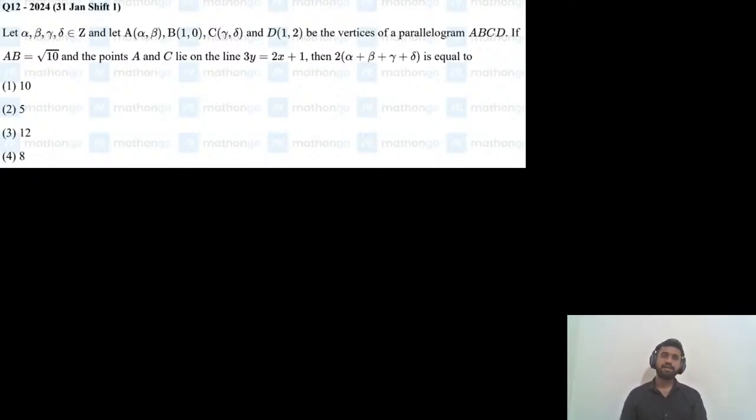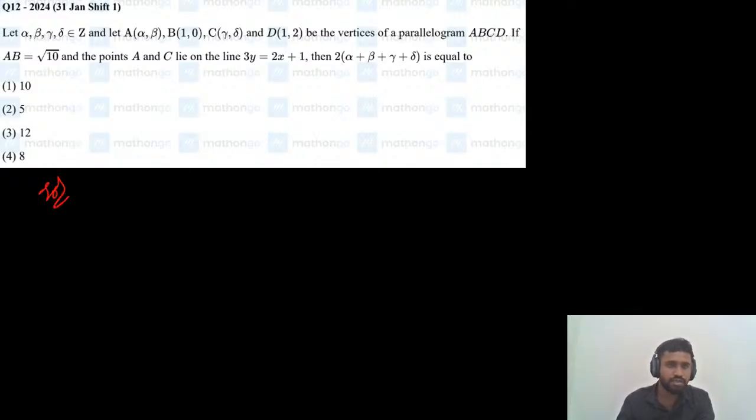A, B, C, D are the vertices of a parallelogram ABCD, AB equals root 10, and the points A and C lie on the line 3y equals 2x plus 1. We need to find 2 times alpha plus beta plus gamma plus delta. Don't get afraid by seeing this parallelogram question.